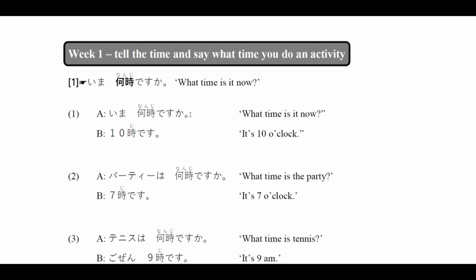Ima nanji desu ka? 10時です. Now it's 10 o'clock. To answer what the time is, you simply put the number 10, and then hour, which is 時. So you can also translate it as o'clock.